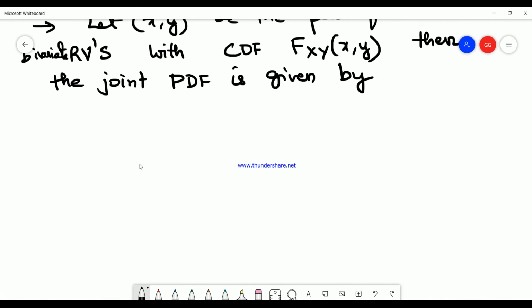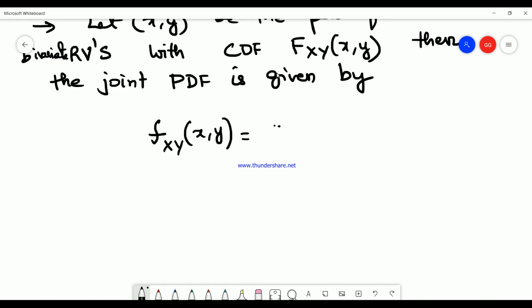So we always denote the joint PDF by a small f here. So it is f_XY(x, y) would be equal to the double derivative in terms of x and y. You are going to differentiate.